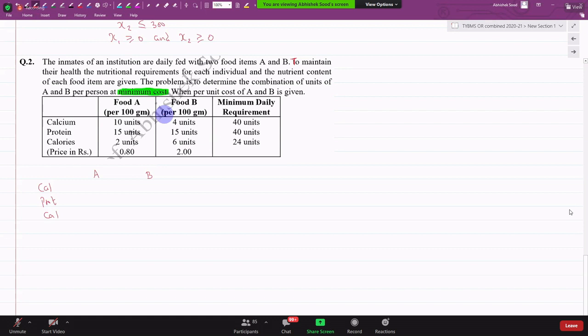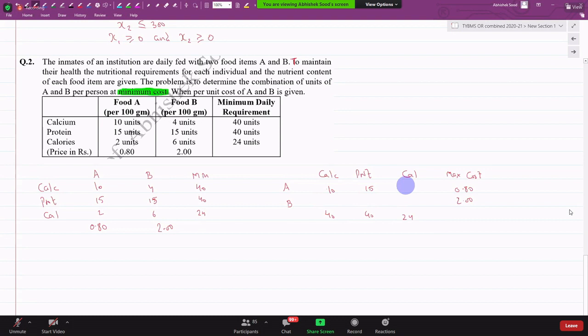The other way of looking at the problem is that I want to maximize the intake of protein, calories, and calcium with the constraint of cost. I want to incur maximum cost of 0.8 and 2 rupees. And I want to maximize the intake 40 units, 40 units, and 24 units, where I'm getting 10, 15, and 2, 4, 15, and 6.